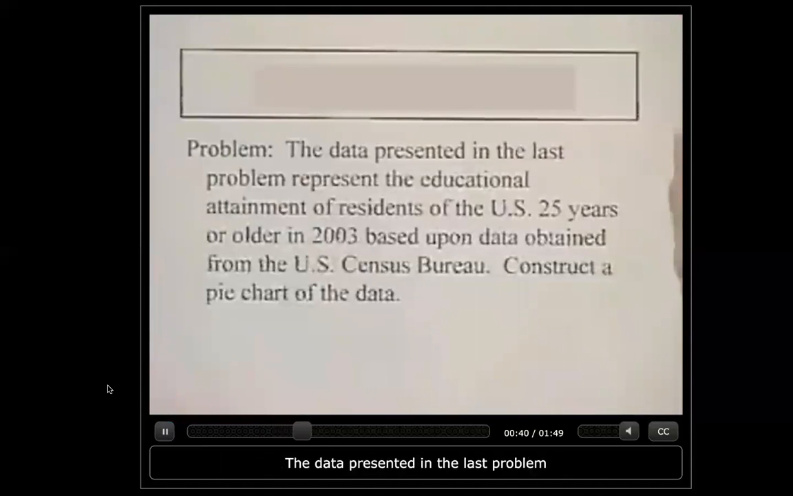The data presented in the last problem represent the educational attainment of residents of the U.S. 25 years or older in 2003, based upon data obtained from the U.S. Census Bureau. Construct a pie chart of the data.